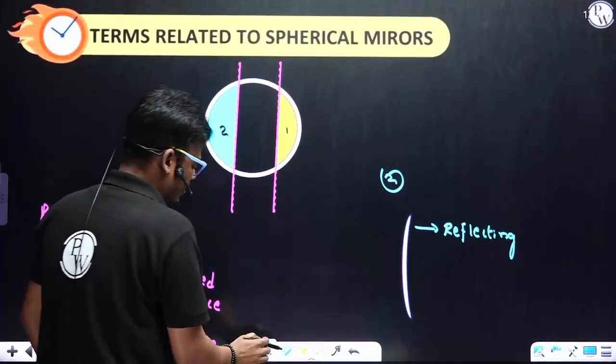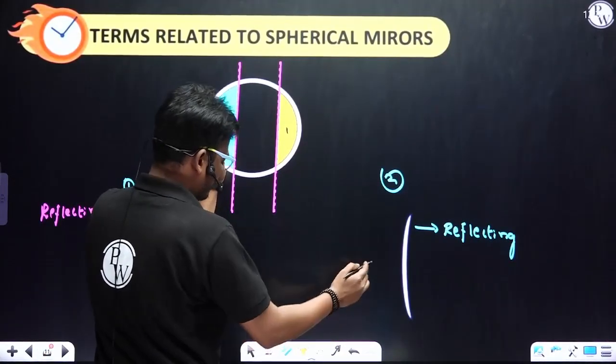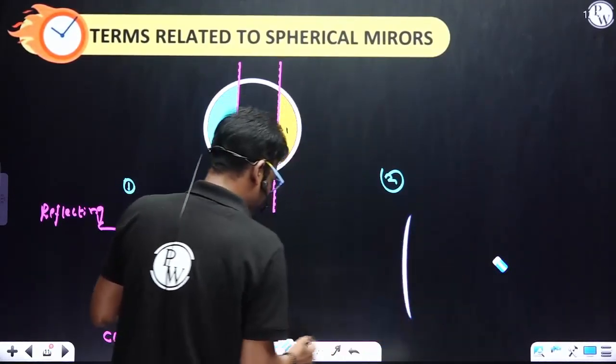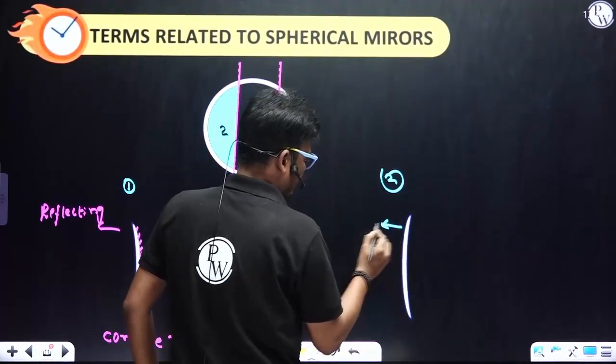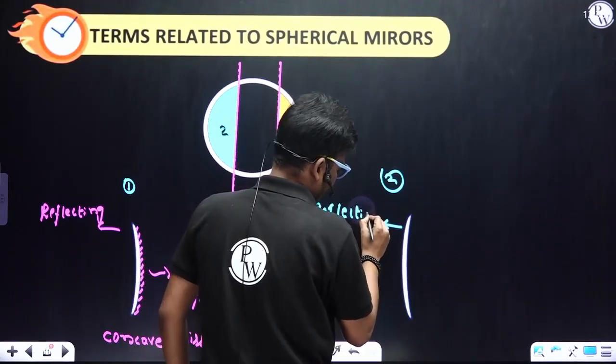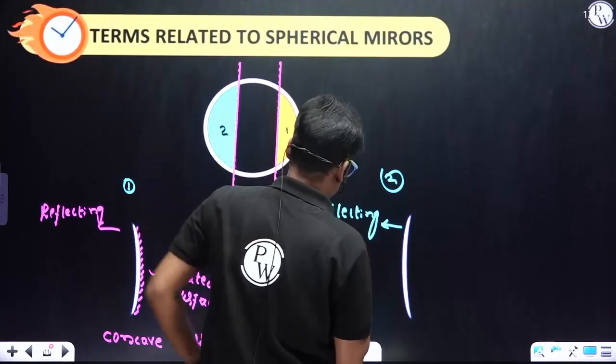Here, this one is not a reflecting surface. This is actually the reflecting surface. The reflecting surface is bulged outward. This is the reflecting surface. Here I said these colors indicate a reflecting surface, right?